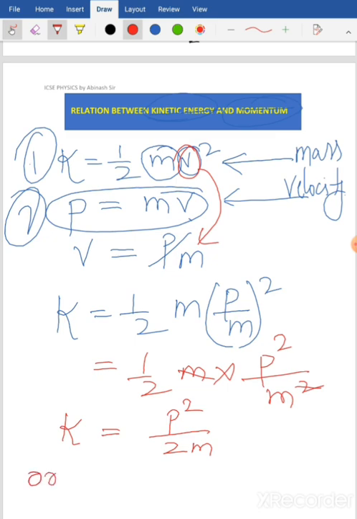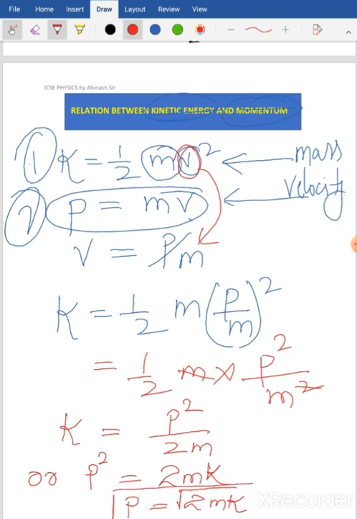Or when I cross multiply, I will get p square equals twice of mass into kinetic energy. Or if I leave momentum on the left hand side, the square goes to the other side and forms a square root. So I'll get p equals the square root of twice of mass into kinetic energy.